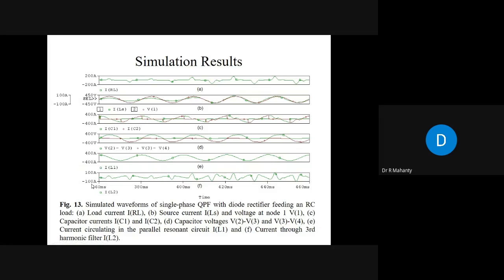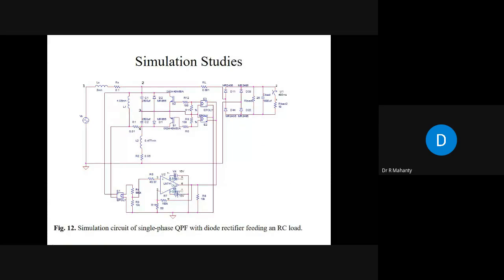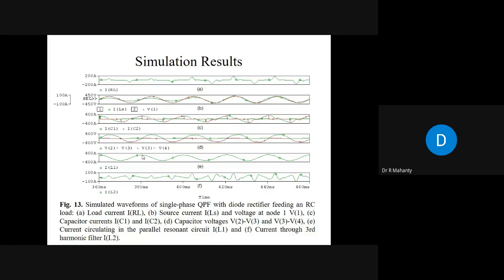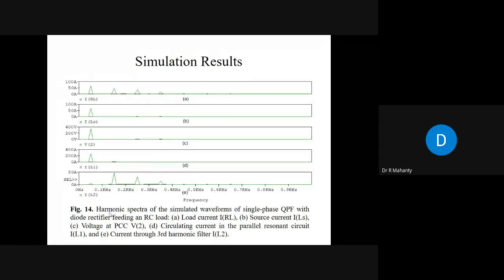Because we have not neglected the losses of these inductors and capacitors, okay? We have taken this resistance here. We have taken some resistance here. This is the practical value of resistance, because the inductors will have certain resistance also, okay? Similarly, here also you have taken some resistance, okay? If you neglect this resistance, in that case, this current will have only the harmonic components, and there will not be any fundamental component, okay?